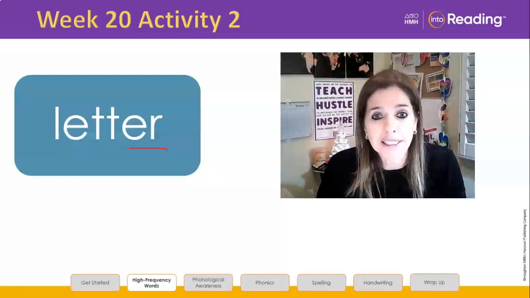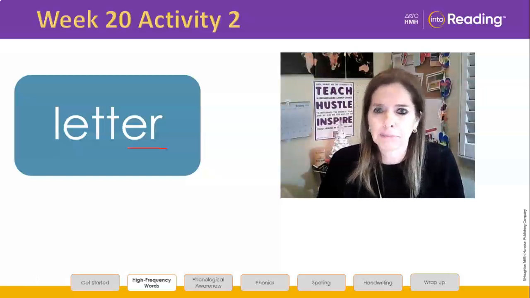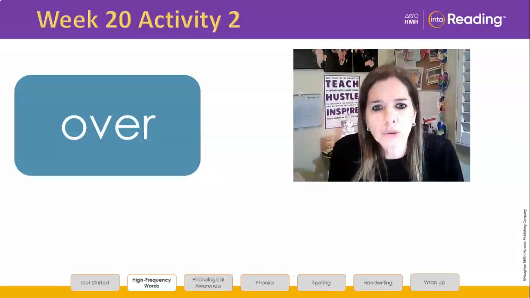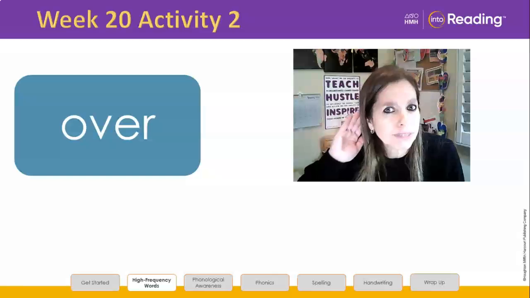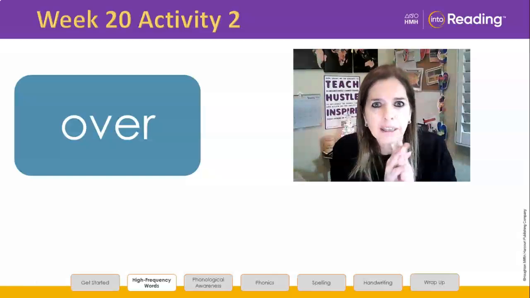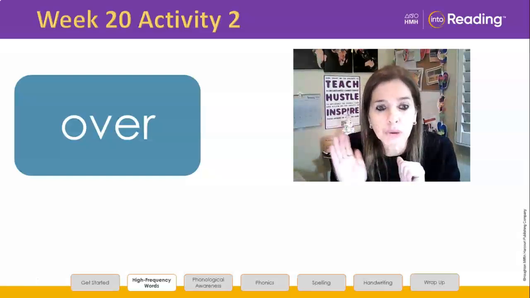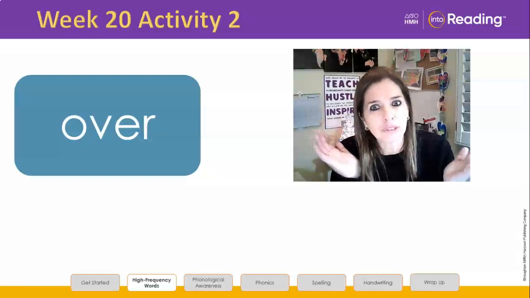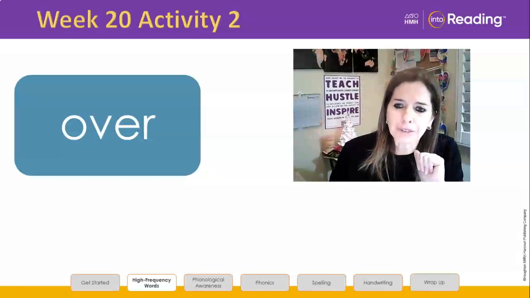If you need to pause at any time, go ahead and pause. Back up. Continue. The word is over. Let's follow the steps. Look at the word. Repeat the word after me. Over. Did you say the word? Say it again. Over. As you look at it, I want you to say it. The bridge goes over the river. We went home when the game was over. Say the word again after me.